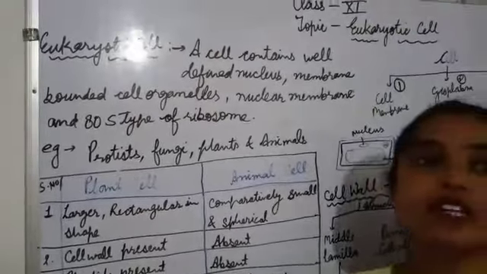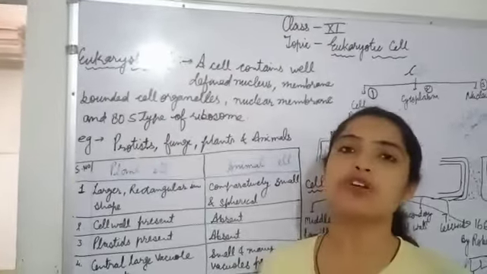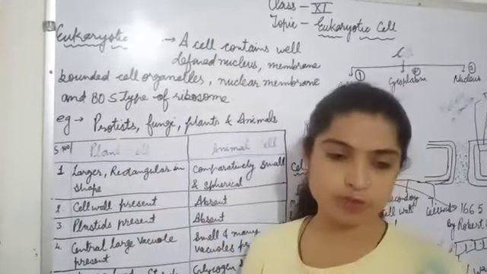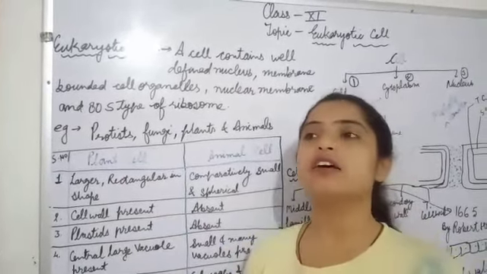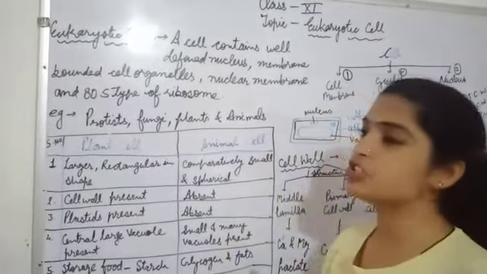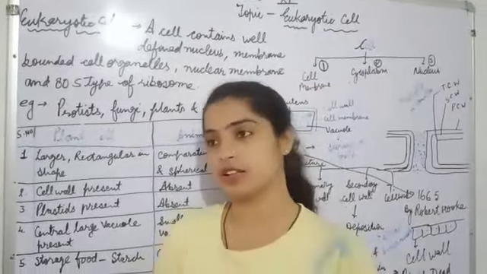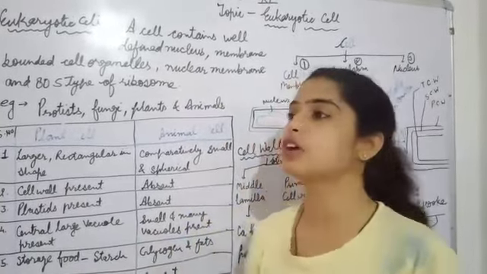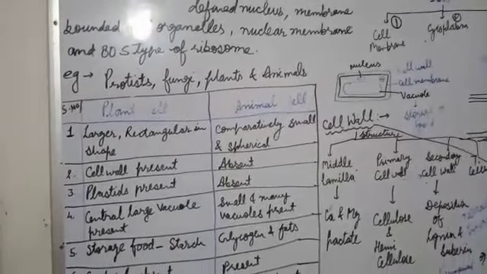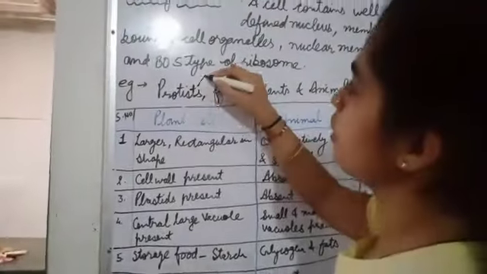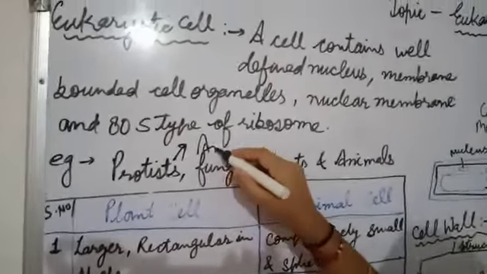Now the question is, where is it found? The plant cell, animal cell, fungi and protists have eukaryotic cells. Let me explain about the protists. Protists are living organisms which are unicellular. Amoeba belongs to protists. If we are talking about unicellular eukaryotic cells, then amoeba, paramecium and euglena all belong to protists.